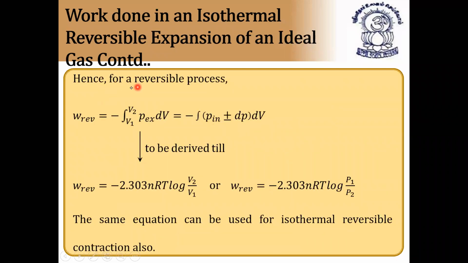So hence for a reversible process, work done during reversible isothermal expansion is negative, because work is done by the system, you have to take it as negative. So integration V1 to V2 of P external dV, this is the integrated equation. V1 is initial volume, V2 is final volume, dV is differentiation of volume. It is also equal to integration of P initial plus or minus P final into dV, that is either P1 and P2.